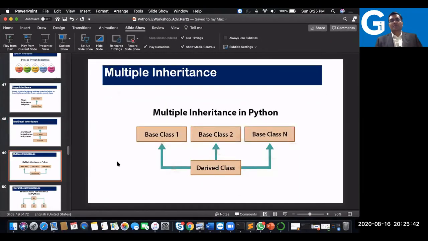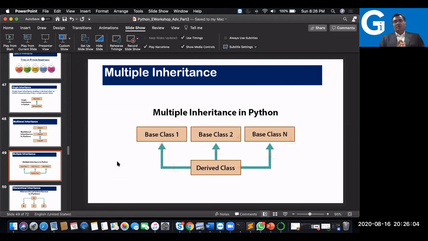Then multiple inheritance. Multiple inheritance means you have multiple base classes, and from there you inherit the properties. So I have one base class, let's say Customer, and another base class, let's say Employee.